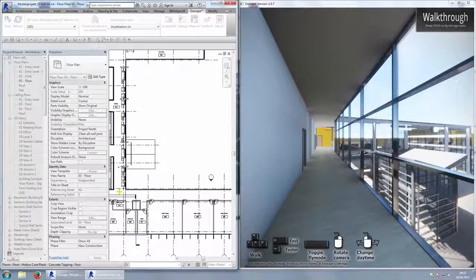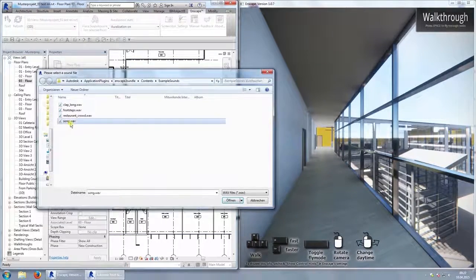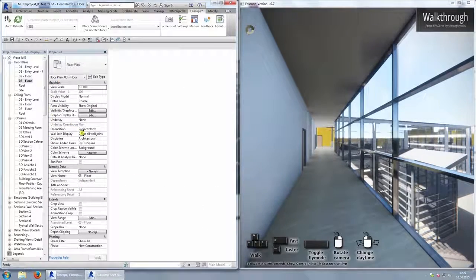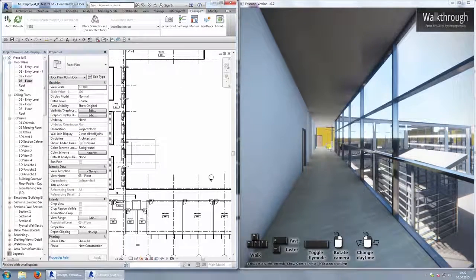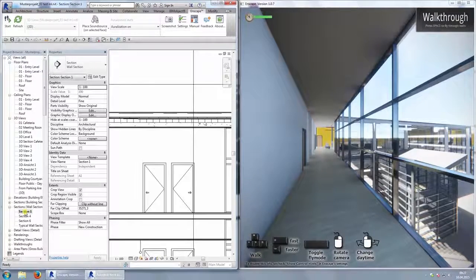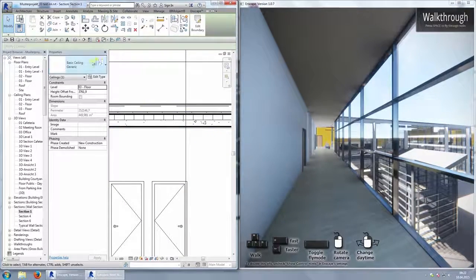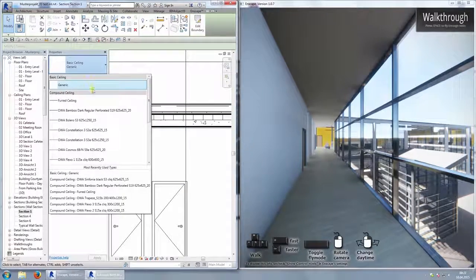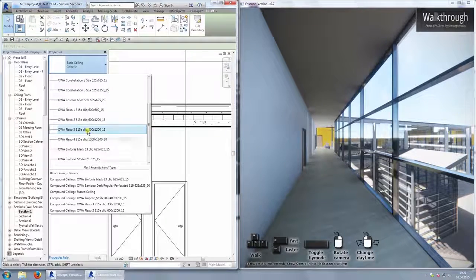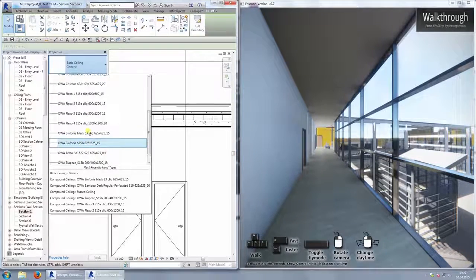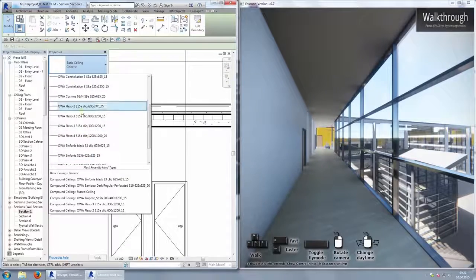Okay, I will drop an audio source into the scene. There it is. And this time I'm gonna switch out the ceiling. I'll locate it inside Revit. And now I'm gonna choose a more sound absorbing ceiling, like Ova Sinfonia.